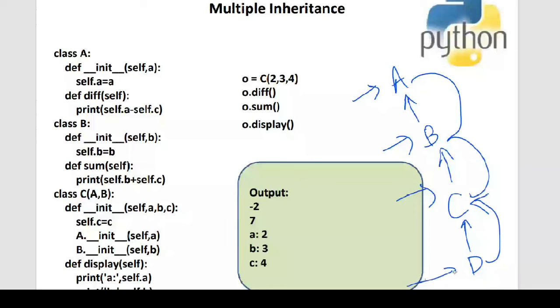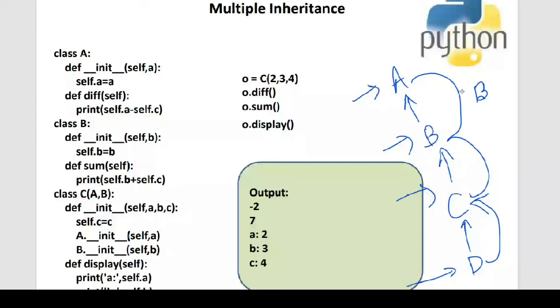The concept in inheritance is that the derived class can access the features, meaning the data members and the methods, from the superclass, but the reverse is not possible. The superclass cannot access the methods and functions of the subclass. That is what inheritance is. So this is the second kind of inheritance.